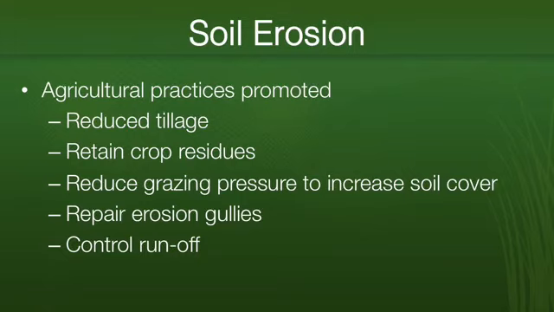Then there's retention of crop residues. Crop residues can be kept on the surface of the soil or ploughed into the soil, and it makes them more stable and less likely to erode. Reduction in grazing pressure to increase soil cover. If there's lots of livestock grazing the soil, it tends to loosen the surface and it will tend to run off, erode away. Repairing existing erosion gullies and controlling runoff so that it's less likely to cause water erosion.